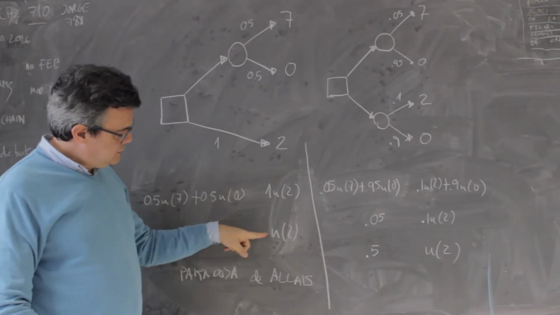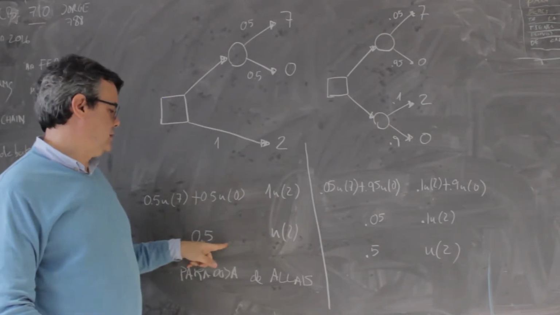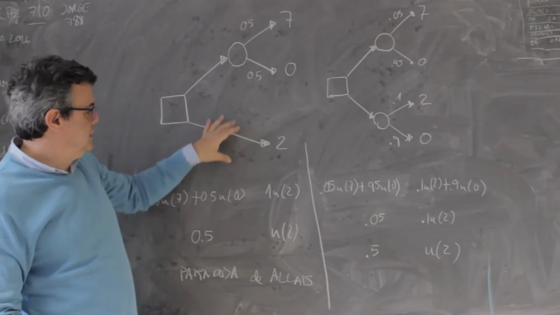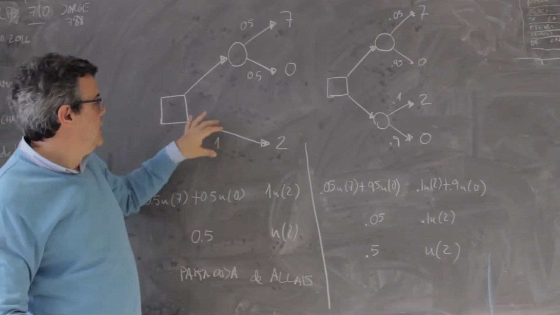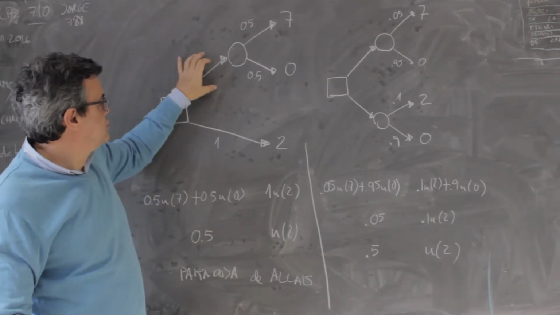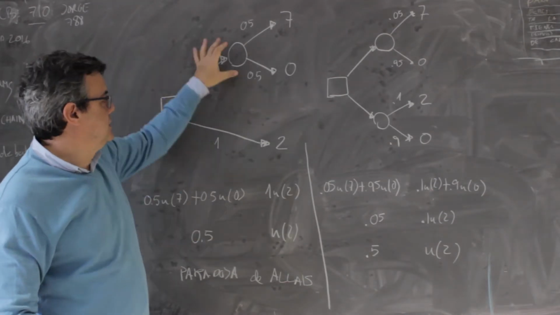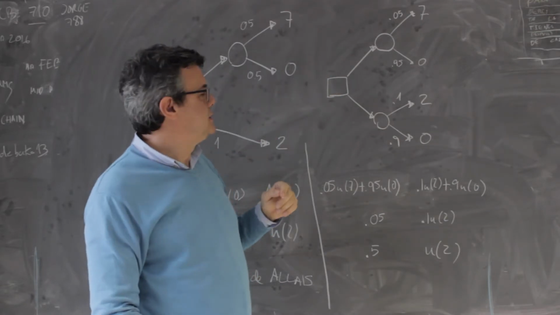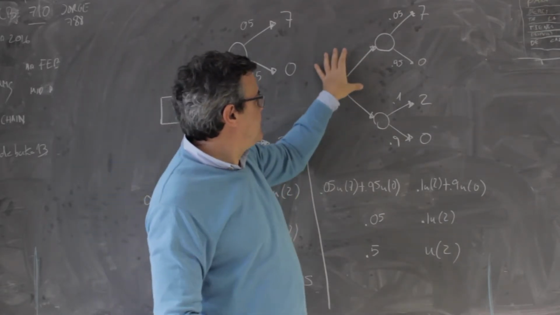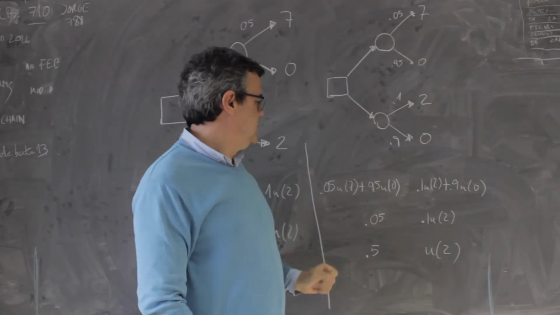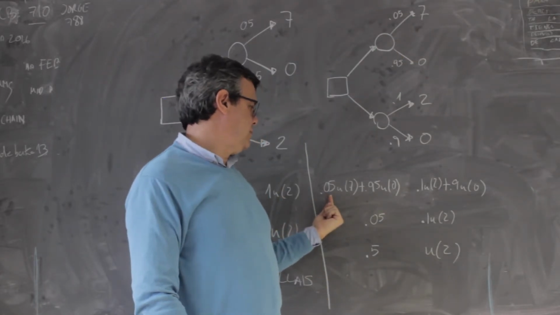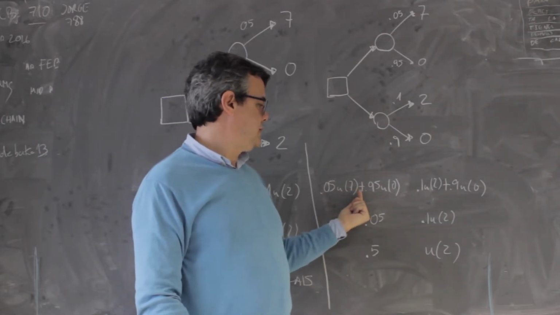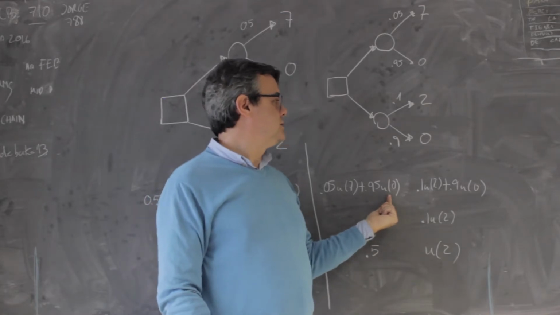Depending on whether this number is bigger or smaller than 0.5, you would choose this alternative in case U2 is bigger, and you would choose this one in case 0.5 is bigger than U2. Now, if you make the analysis for this decision tree, the expected utility of this decision is the probabilities times the utility, so it's 0.05 times the utility of 7 plus 0.95 times the utility of 0.